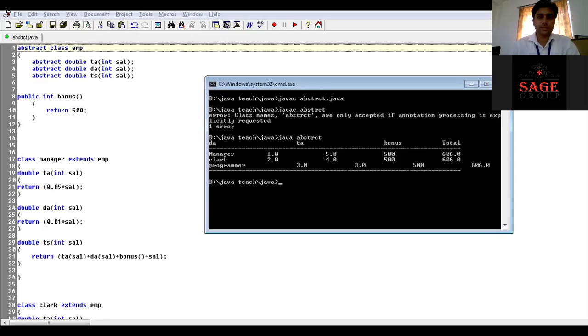So we are seeing that we are getting the output here. Our salary is 100 rupees. We decided our salary is 100 rupees. So manager gets DA 1%, TA 5 rupees, and bonus is 500. Total salary is 606 rupees.